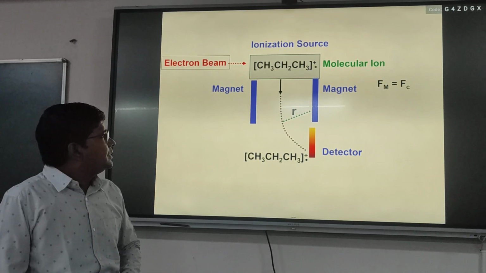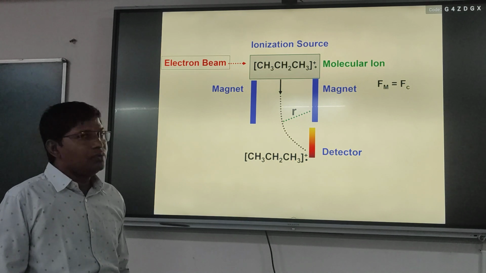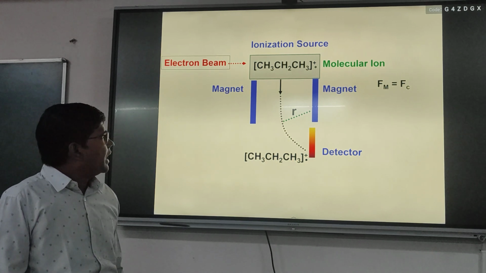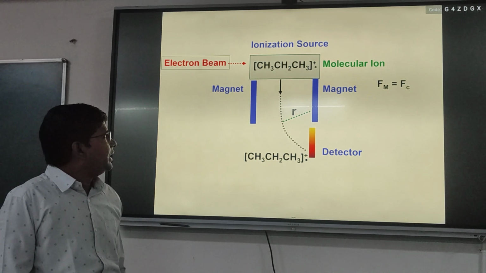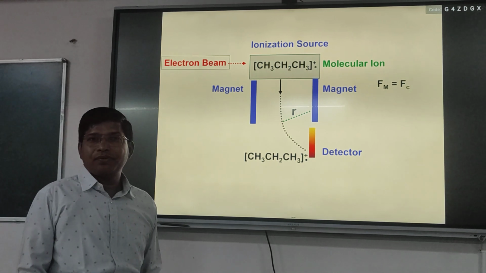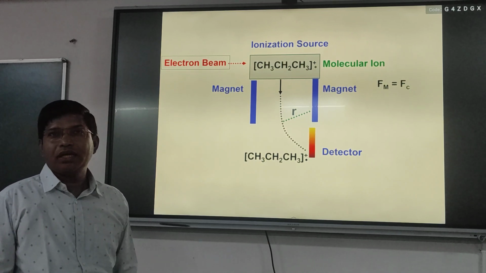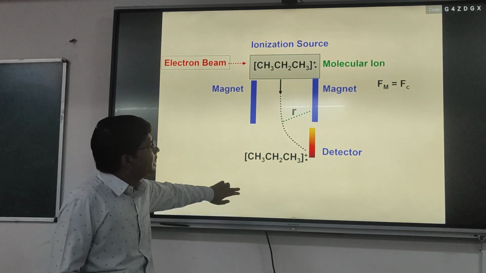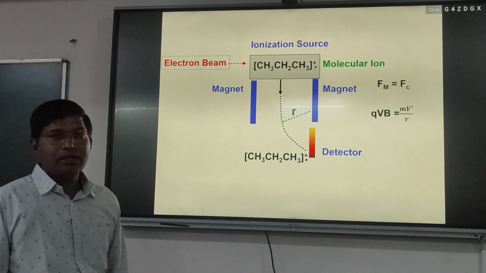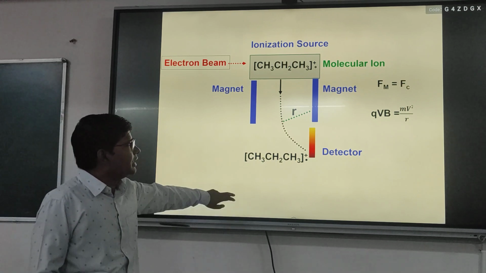Now, from 12th class physics, we know that when we put any ion into a magnetic field, it follows a curved path, so it will have a centrifugal force. So the applied magnetic force is equal to the centrifugal force. The magnetic force is qvB, where q is charge, v is velocity, and B is the magnetic field.